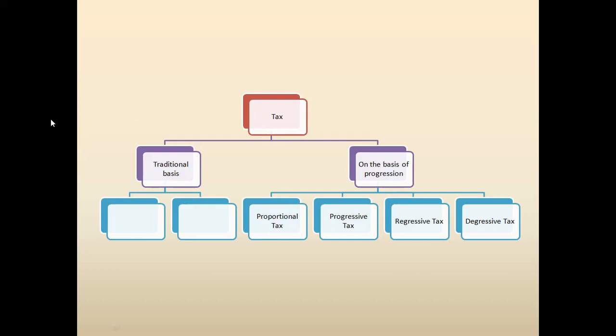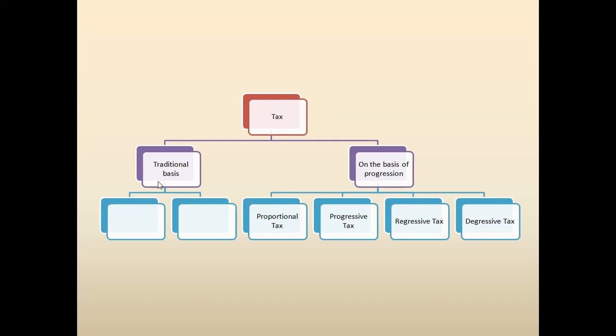So as per the traditional basis, there are two types of taxes. One is called direct tax, and the other one is called indirect tax.